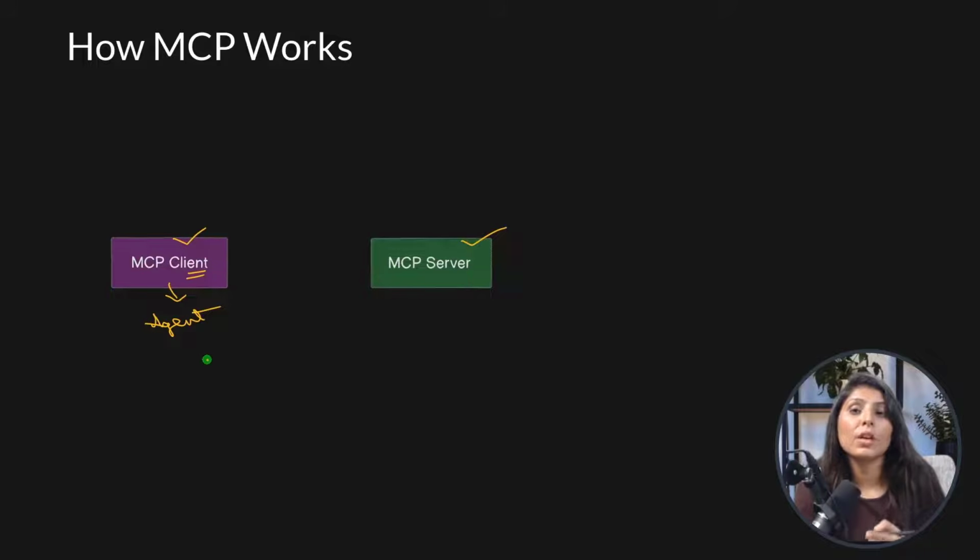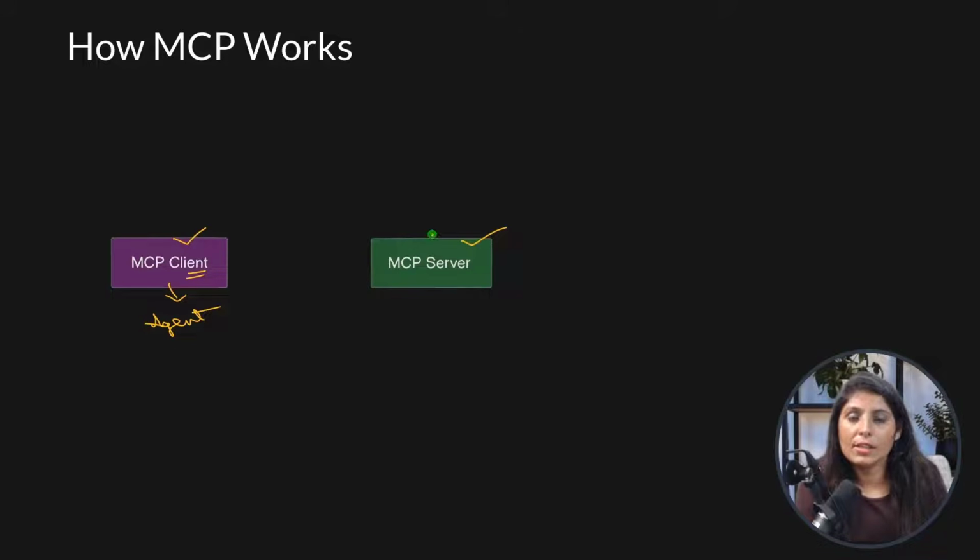So if you are building your agent on your local machine, then you will have your MCP client on your local machine. But let's say you are building your agent on any cloud, then your MCP client will be on that cloud where you are building your agent. And if your agent doesn't have this MCP client, then your agent can't use the services of the MCP server. Okay, so this MCP client will always run in the application which you are building. And this MCP server will always run where the company's infrastructure is.